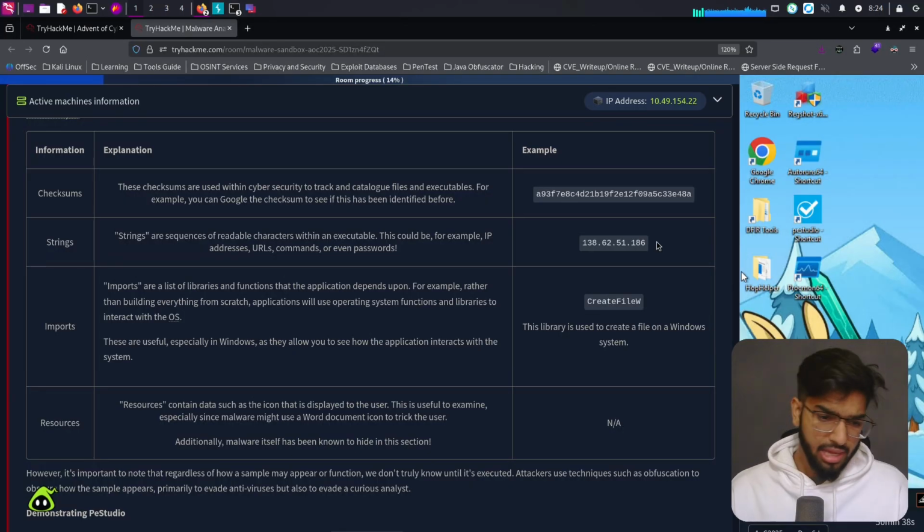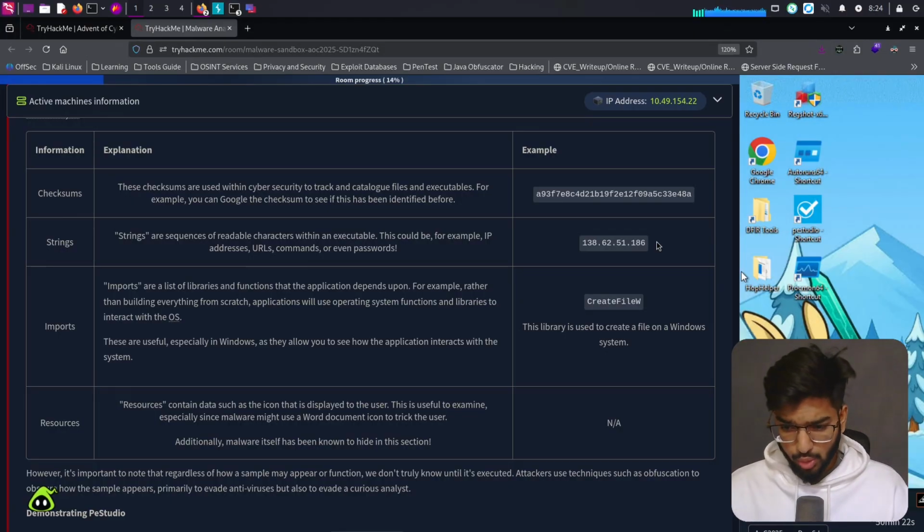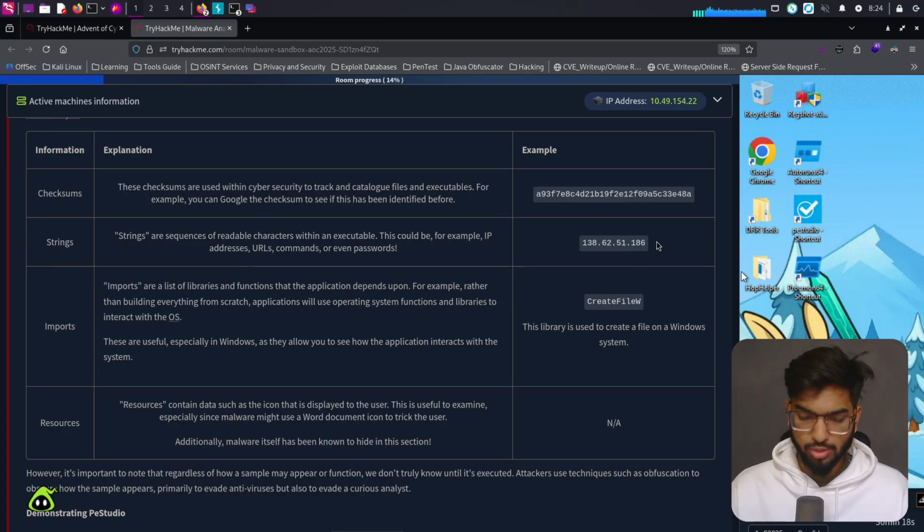For example, rather than building everything from scratch, applications will use operating system functions and libraries to interact with the OS. These are useful, especially in Windows, as they allow you to see how the application interacts with the system. CreateFileW is basically a library used to create files on Windows systems.